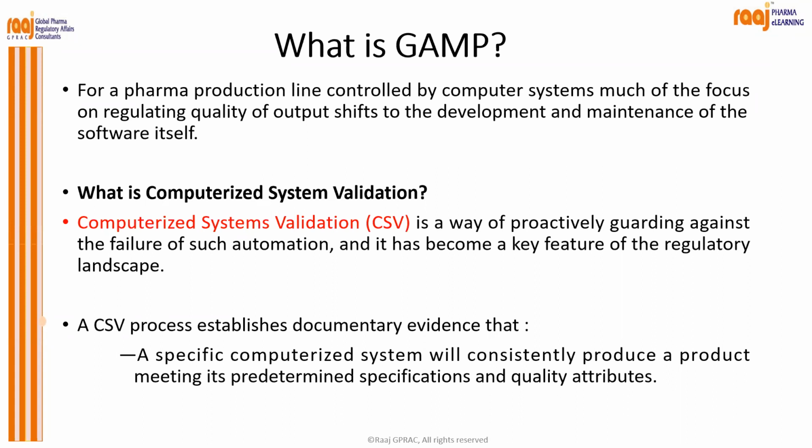Even if you simply weigh using a weighing machine, suppose a Mettler Toledo, it comes with a printer, an automated digital system already installed. Am I right? But if the system is computerized, you have to go for the CSV, computer system validation.